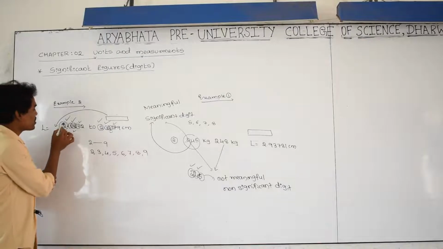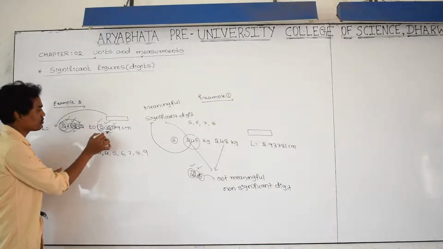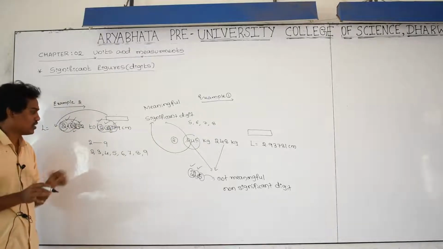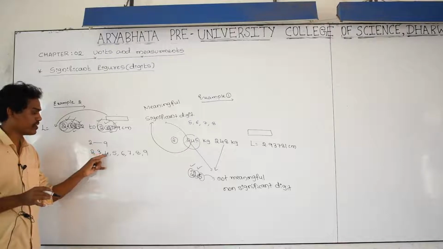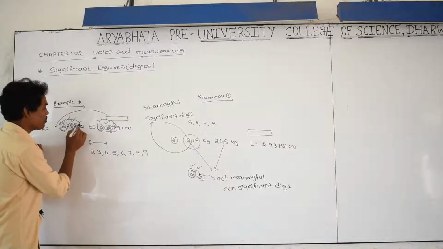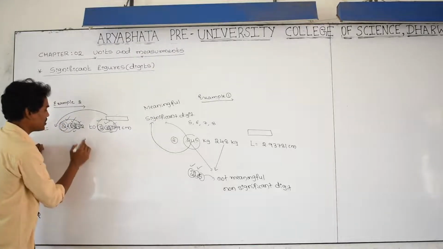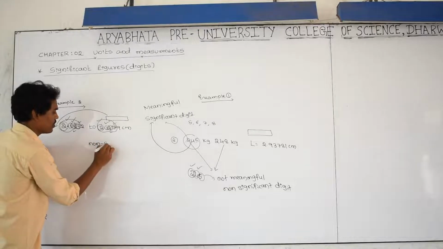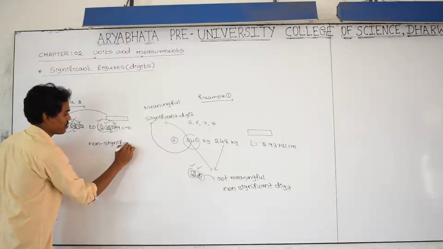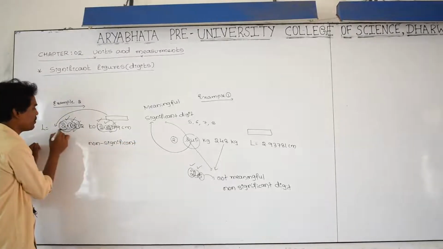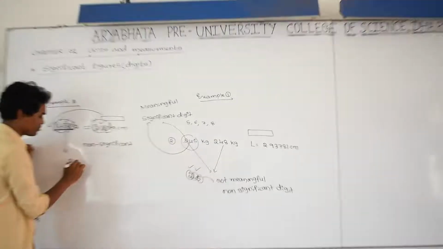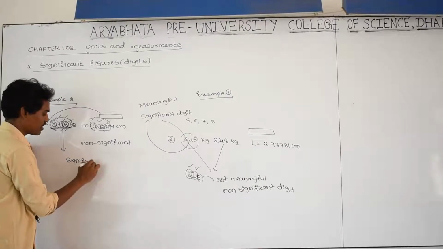But which are meaningful digits? Yes, these are meaningful digits. But the last number, I am not sure about that number. Therefore, it may be 2, 3, 4, 5, 6, I don't know. Therefore the last digit is non-significant, or meaningless digit, and the remaining numbers are called meaningful digits or significant digits.